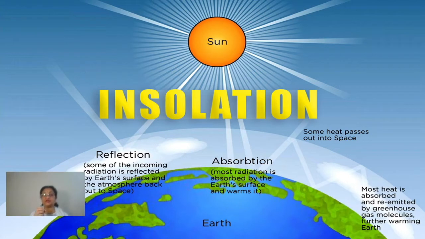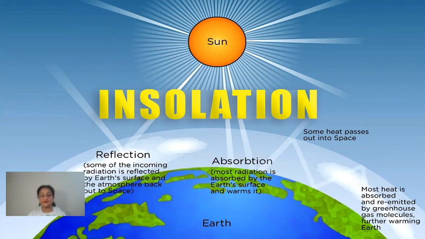That heat is not the total heat which is given out by the sun. Suppose the total the sun gives out is 100%, but 100% is not received by earth.